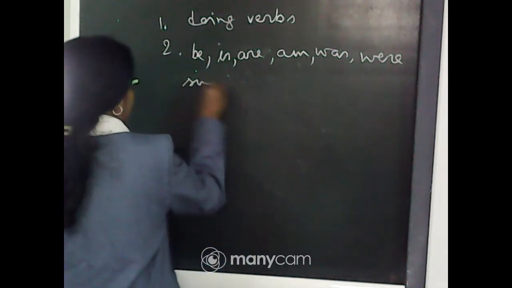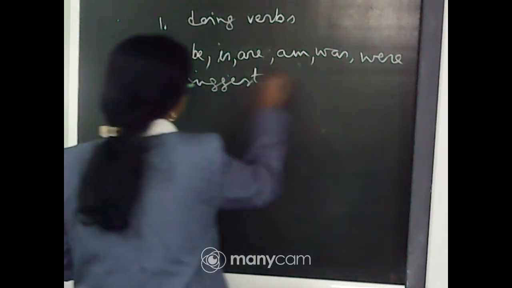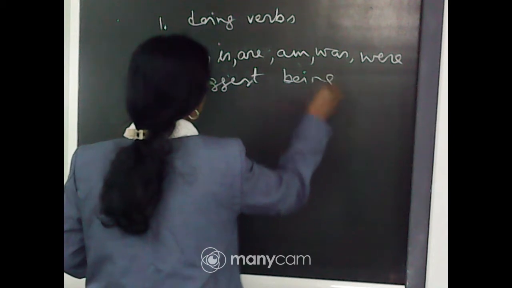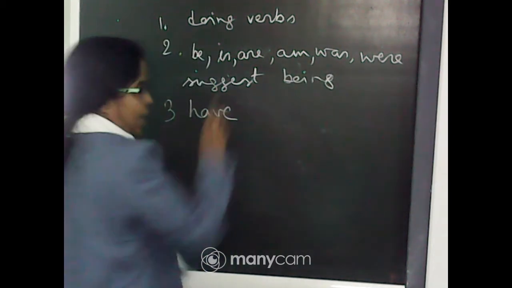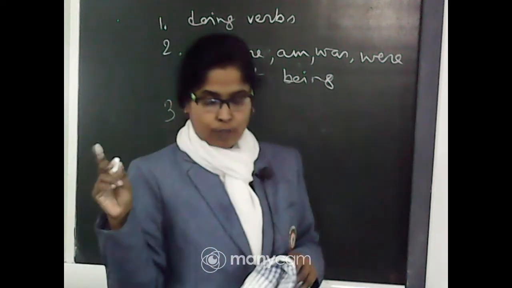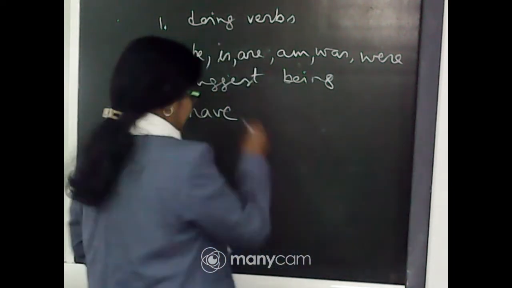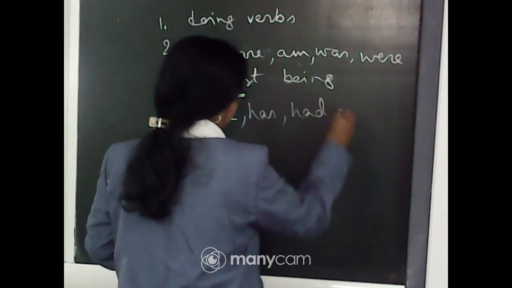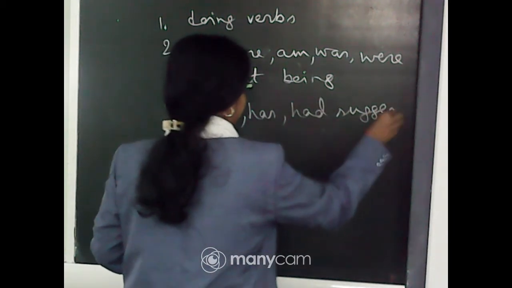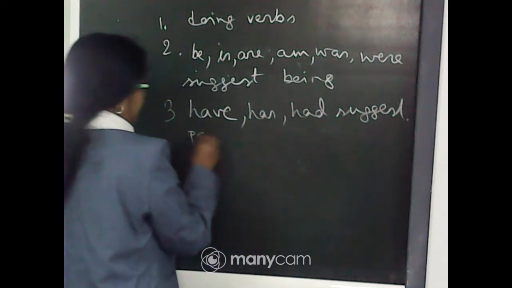They suggest being. Next, have and its other forms, that means have, has, had. They suggest possessing.